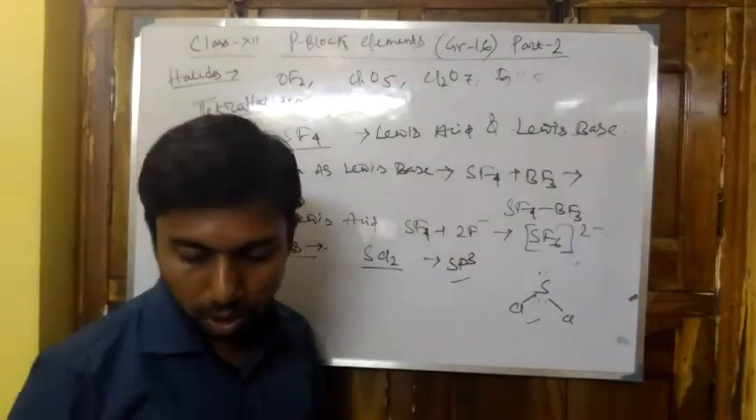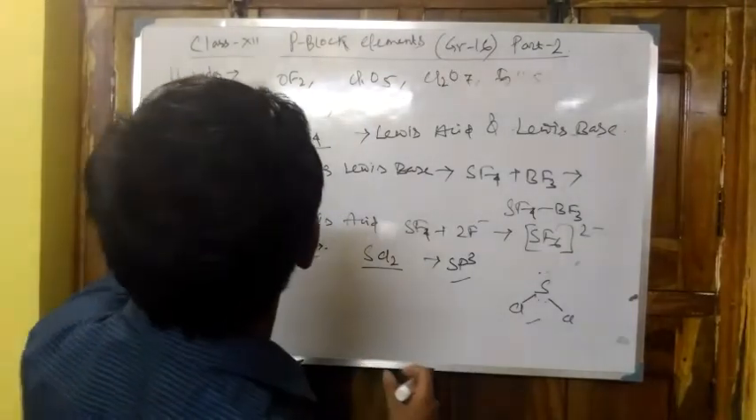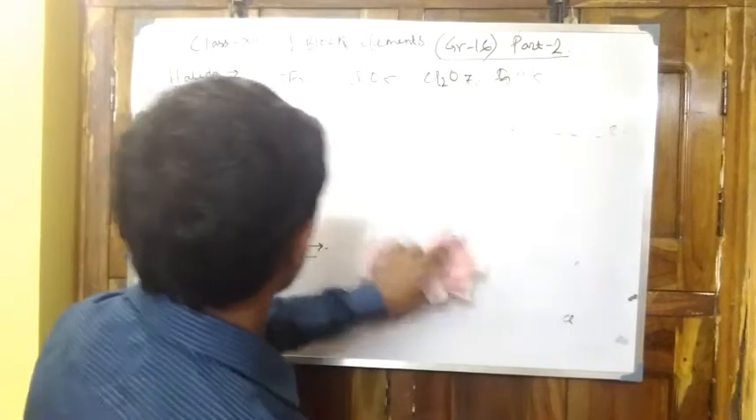Next, that is about oxides. So these are the halides. Next, it is the oxides.